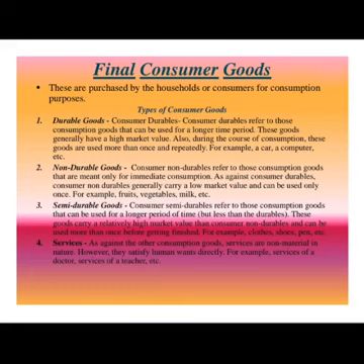They may further be categorized into the following 4 types. Number 1, durable goods. Number 2, non-durable goods. Number 3, semi-durable goods. And number 4, services. Let us now see the 4 types one by one. Durable goods. Consumer durables or durable goods refer to those consumption goods that can be used for a longer time period. These goods generally have a high market value, and also during the purpose of consumption, these goods are used more than once and repeatedly.